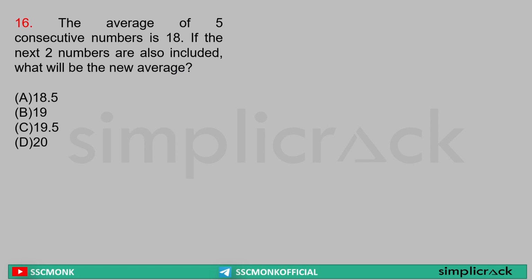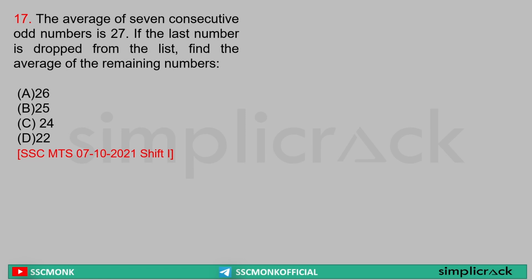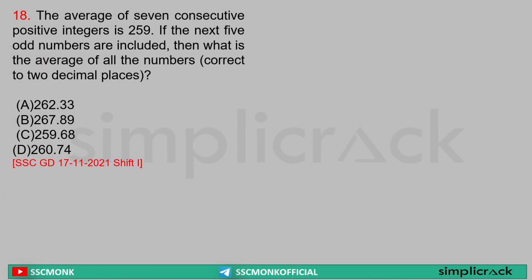Okay, next question. Average of 7 consecutive odd numbers is 27. If the last number is dropped from the list, find the average of the remaining numbers. So what is happening? 7 consecutive odd numbers are the same as before: a minus 3d, a minus 2d, a minus d, and it goes on. Yes or no? And you will calculate it. So this is a homework for all of you. Very simple questions.